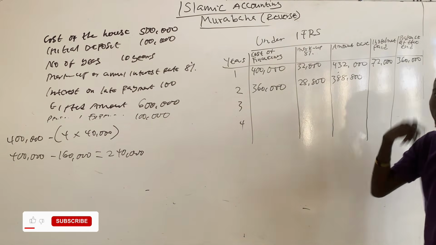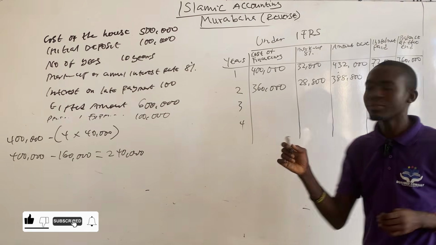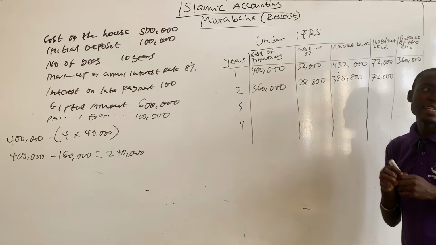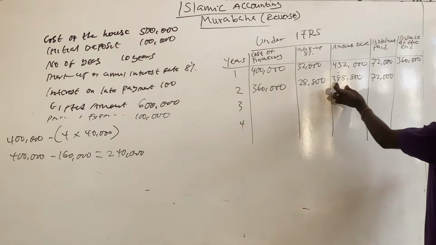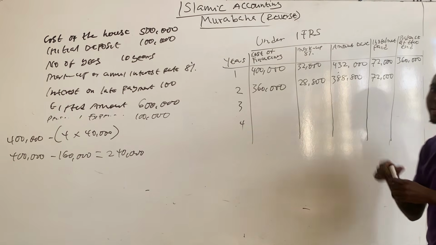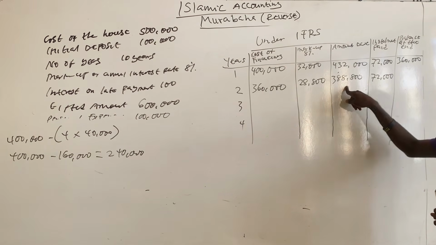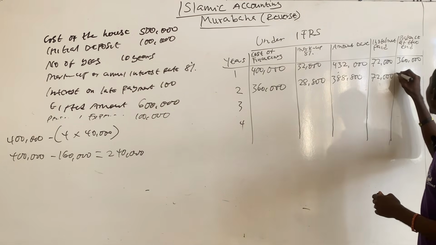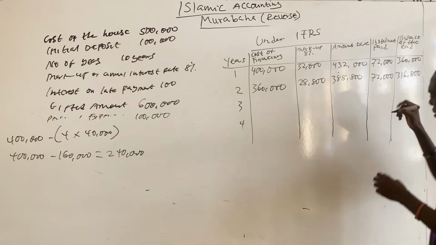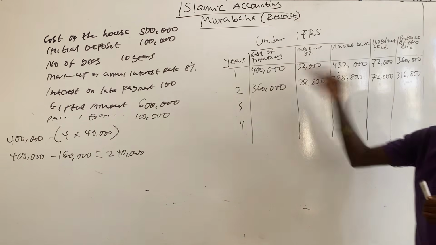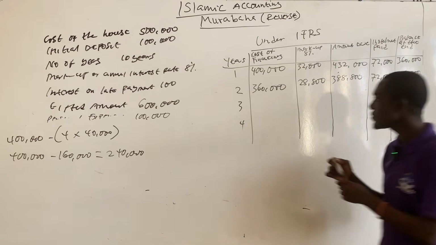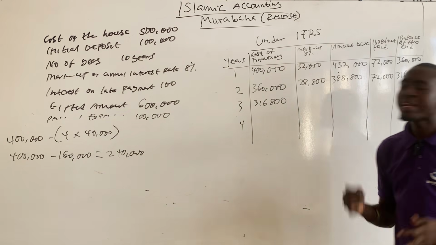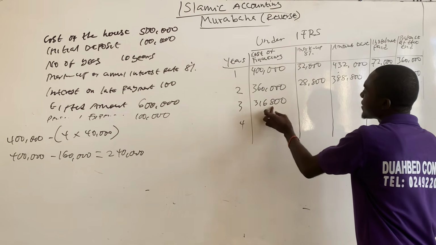And then you also make an installment payment of 72,000. So the amount that is owing the bank at the end of the second year will be the amount due, that's the 388,800, minus the installment payment that you made. So the difference between the two will give you 316,800. This 316,800 serves as the opening balance for the third year. So at the beginning of the third year, Imam Ghazali is owing the bank 316,800.